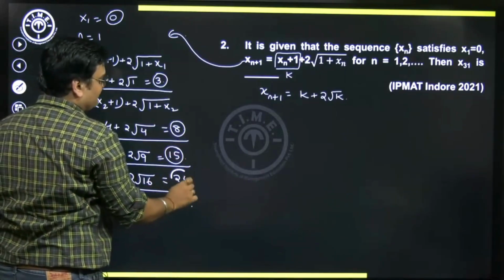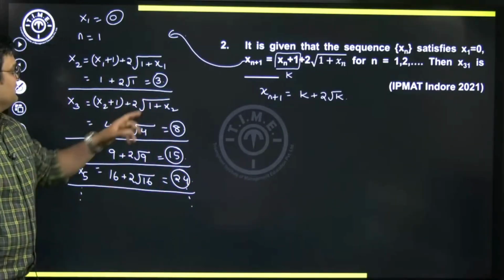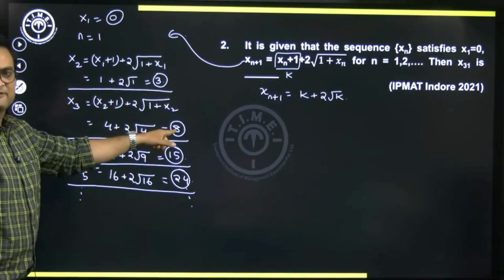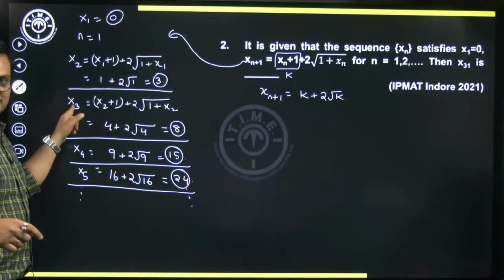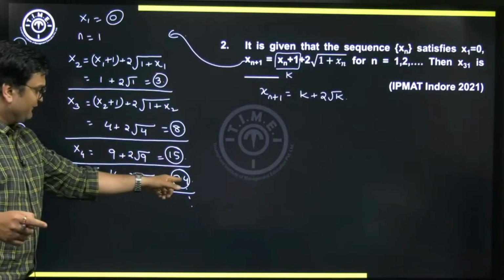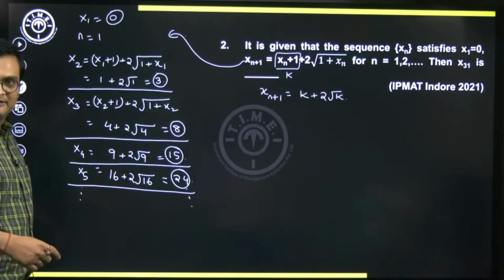So basically these numbers plus 1 is a perfect square. 3 plus 1 is 4, 2 square, x2, 2 square. 8 plus 1 is 9, 3 square, x3, 3. 15 plus 1 is 16, 4 square, x4. 24 plus 1 is 25, 5 square.